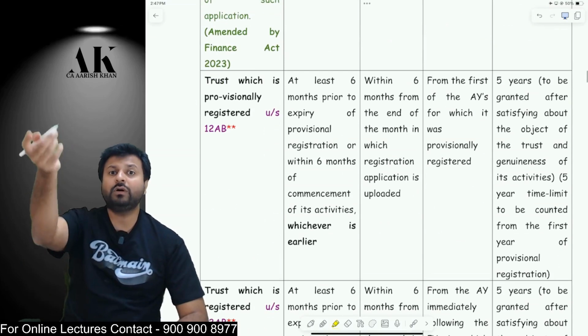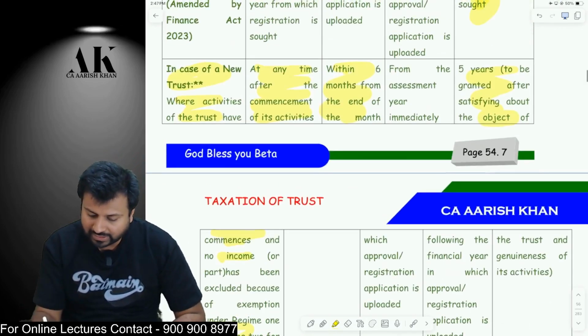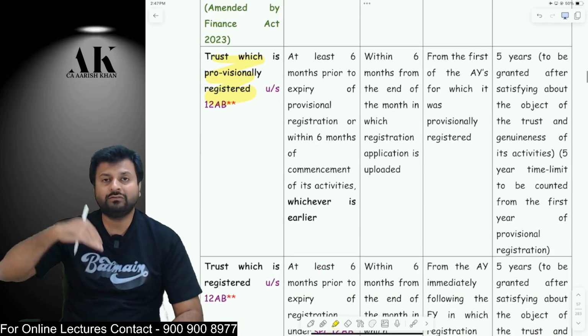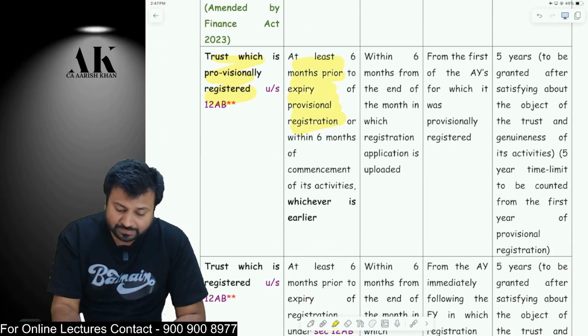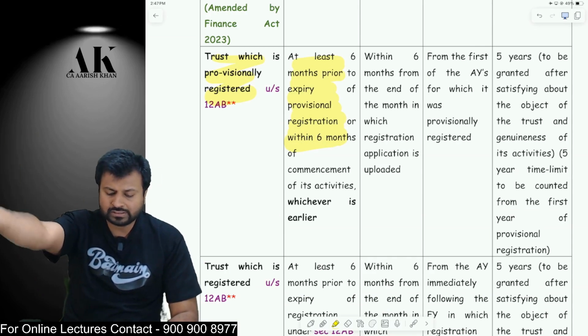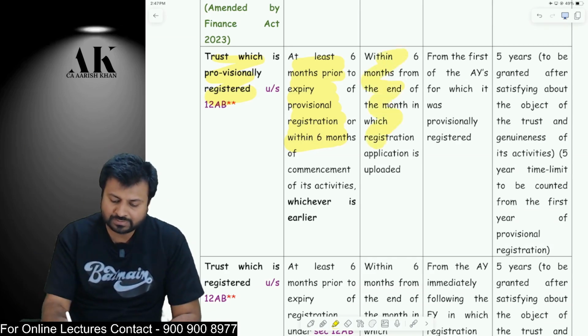Now, the people who have got provisional registration, it is only for 3 years, right? So people who have got provisional registration have to come after 3 years for final registration. They will come at least 6 months prior to the provisional registration completing. Whenever the provisional registration is completing, at least 6 months prior to that, they will come for the registration, and within 6 months they will get the registration.